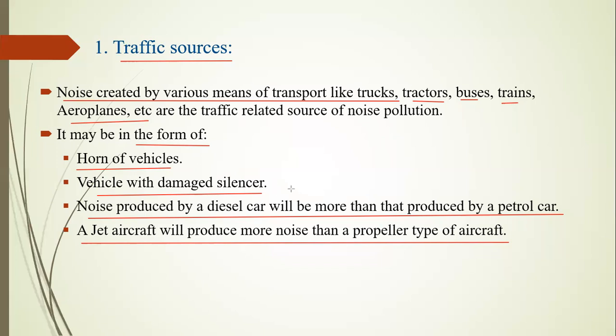Vehicle with a damaged silencer. Some silencers are damaged and create heavy noise, like some rickshaws whose silencers are not in good condition, or are sometimes totally damaged, and it creates heavy noise pollution. Here is an example I would like to give you. This is the best example for a silencer.